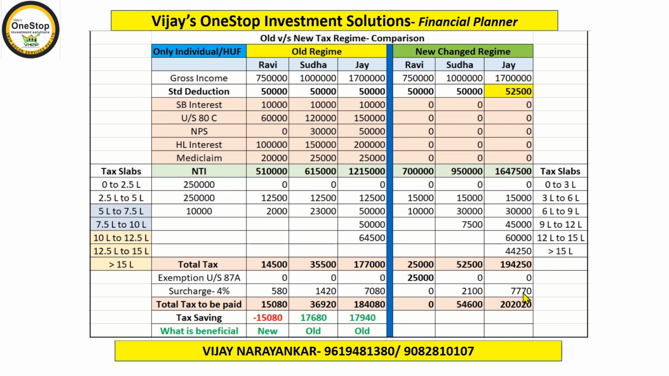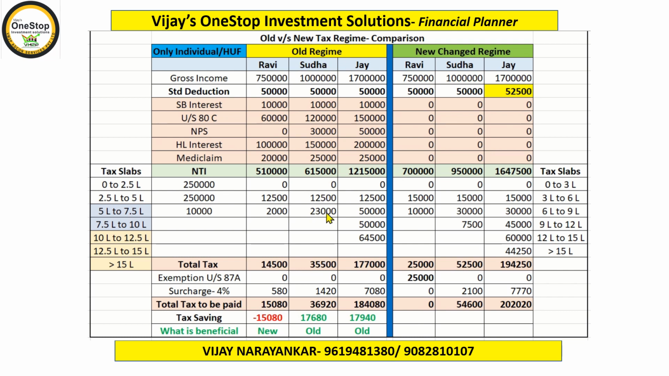So here in case of Ravi, Sudha and Jay, we have seen how much tax they are supposed to pay if they choose the old method, and how much if they choose the new method. Let's do a comparison here. Old method, Ravi is supposed to pay 15,080 rupees, whereas in the new method he has to pay nil tax. So his saving is 15,080. So it is very clear, if your net taxable income is up to rupees 7 lakhs, then the new method is beneficial for you.